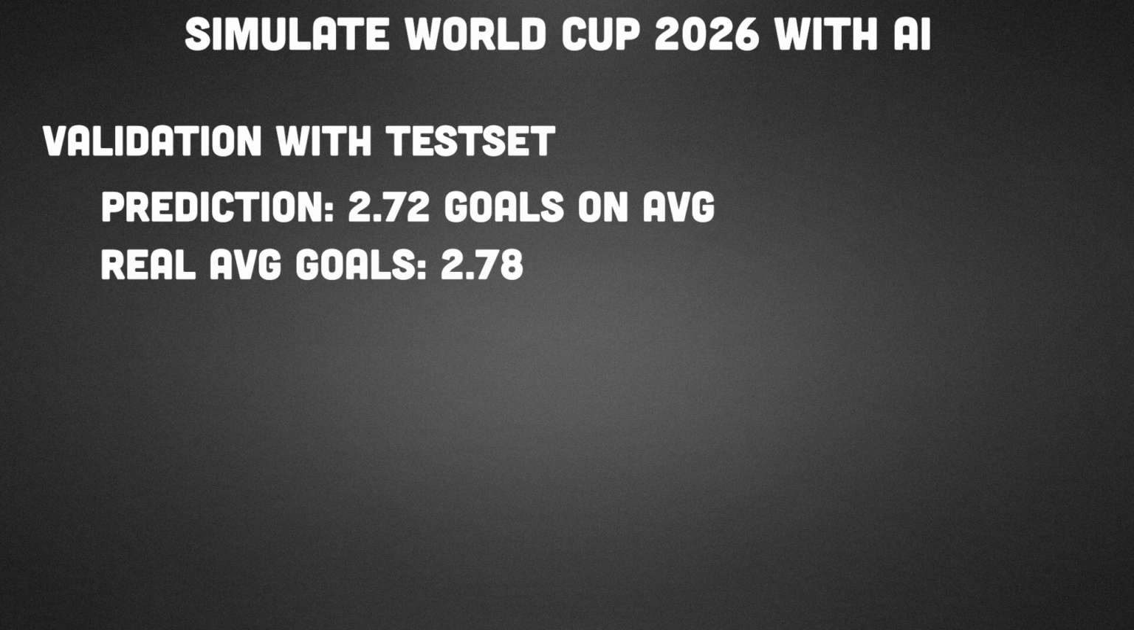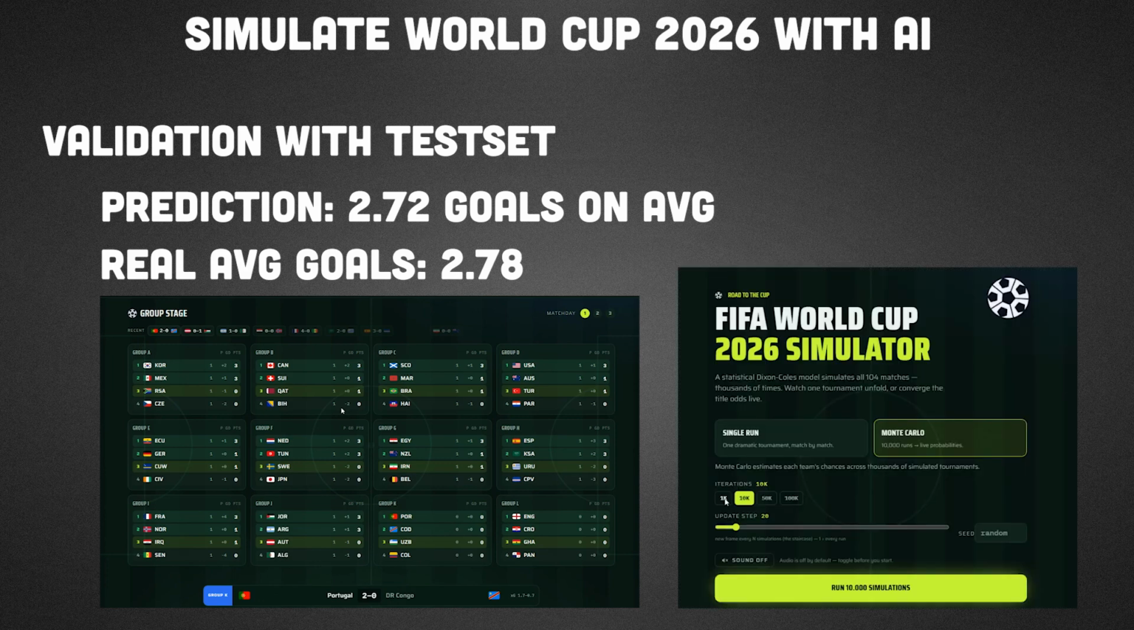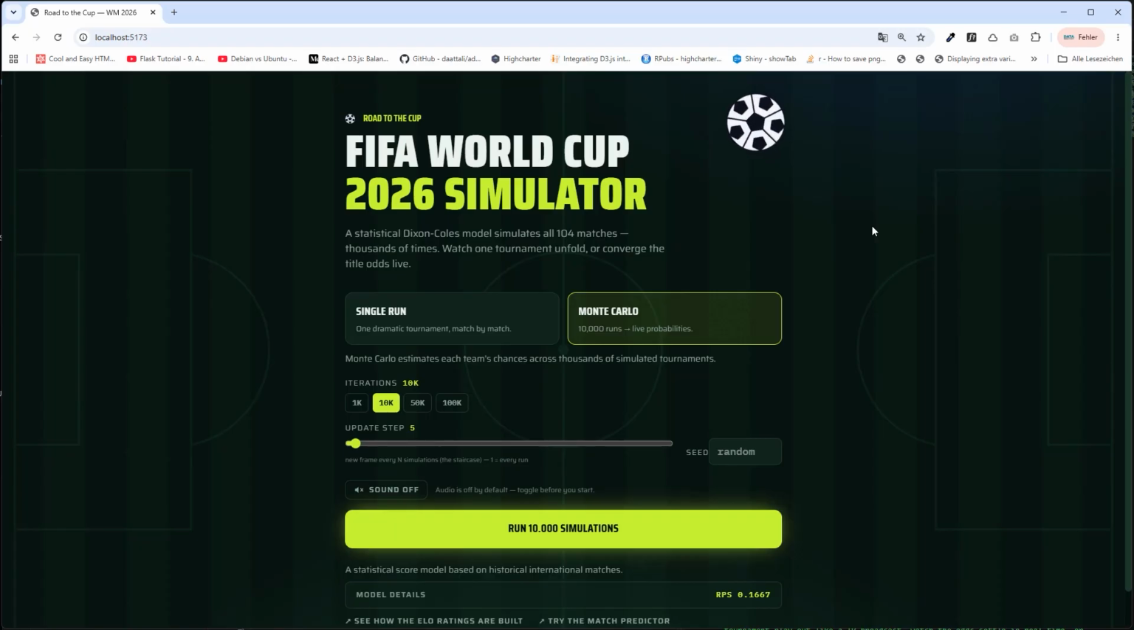Let's now go into the demo where we can simulate the tournament in a single run with a bracket, or we can run it thousands of times to do a real Monte Carlo simulation. If you want to play around with the model yourself, then of course you can clone the repository and just follow the instructions in the README to do everything on your own. Okay, so I'm now on localhost port 5103 and this is our FIFA World Cup 2026 simulator.